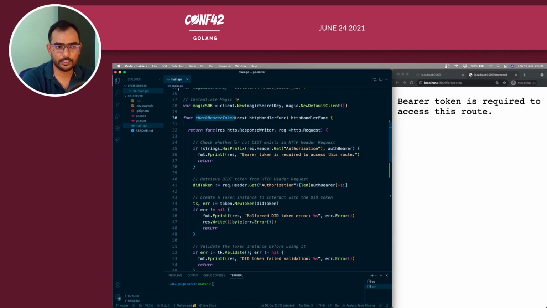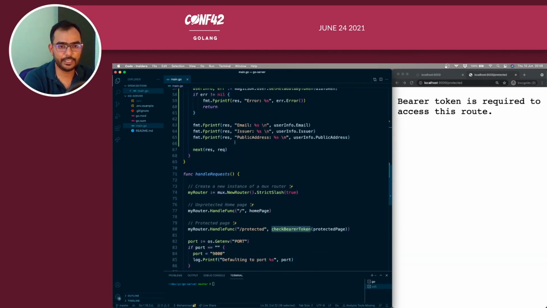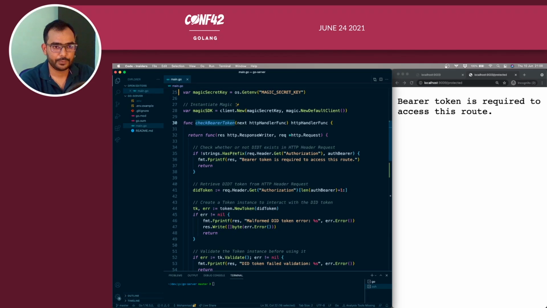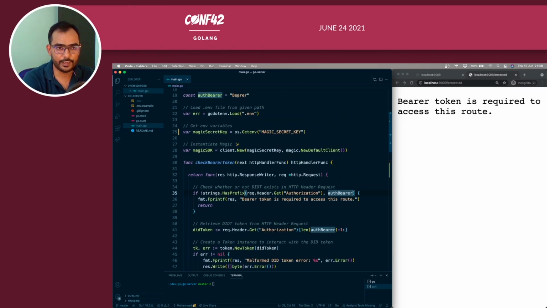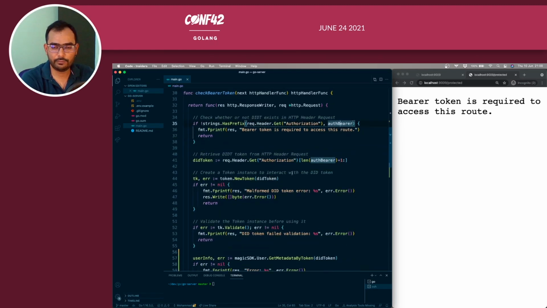So we first define a function which will act as a middleware, right? Middleware for a protected route. What it does is first check whether the DID exists in the HTTP header or not. This is how we extract the authorization header, and we compare that it has the prefix of Bearer, which we have defined here. Once the bearer token is present, we pass on. If not, we say that the bearer token is required to access this route, and we will see everything in action when we do the demo.